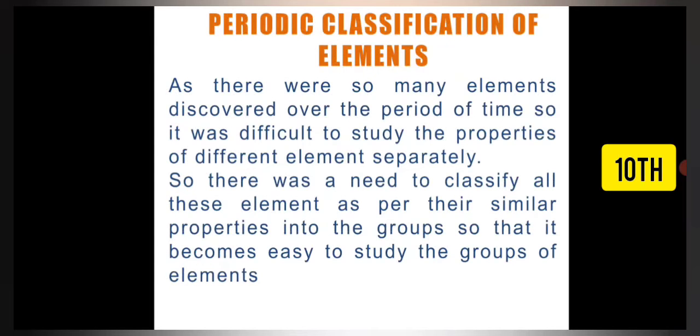Now let me introduce you to the history of classification. As you know very well, there was a discovery of lots of elements over a period of time, so it was difficult to study the properties of different elements separately. So there was a need to classify, to make groups of these elements as per their similar properties, so that it becomes easy to study the groups of elements rather than studying the different elements separately. That is why classification, that means making groups of these elements, was done.